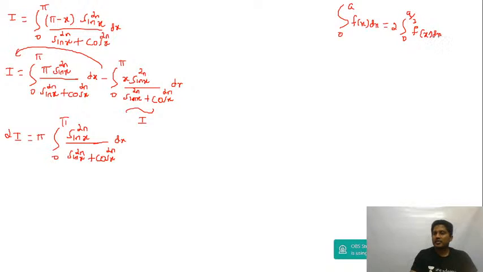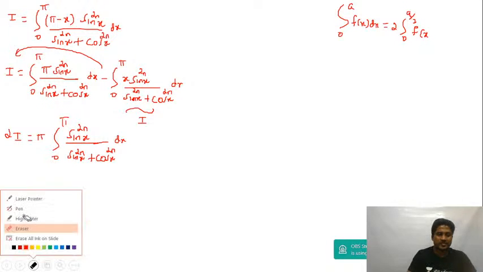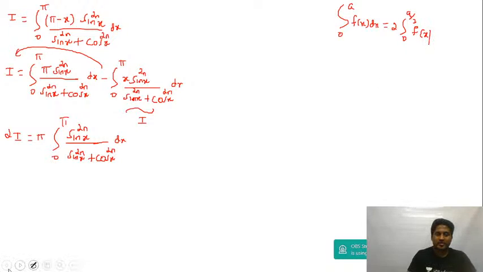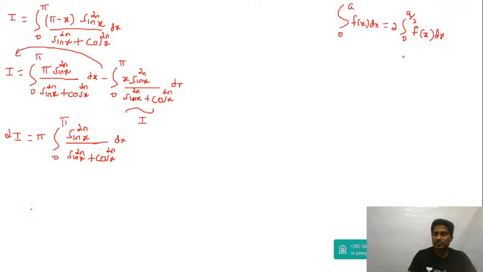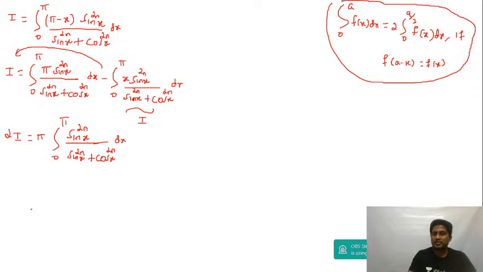When you change x to upper limit minus x and you get back the same thing, that is, if f of a minus x is equal to f of x. Then you can write 0 to a as 2 times 0 to a by 2.